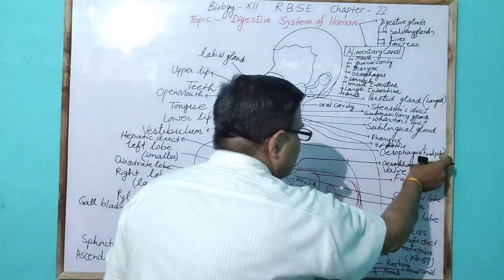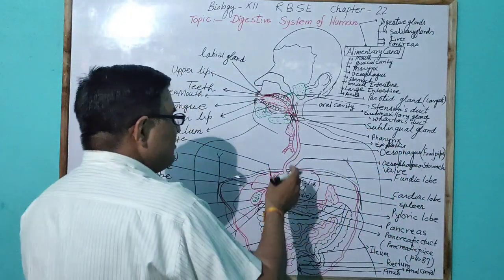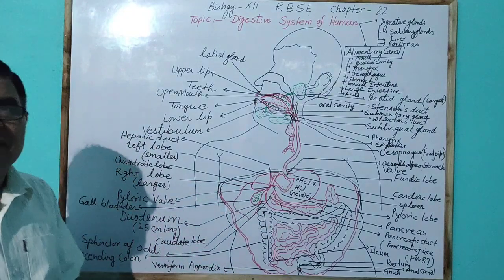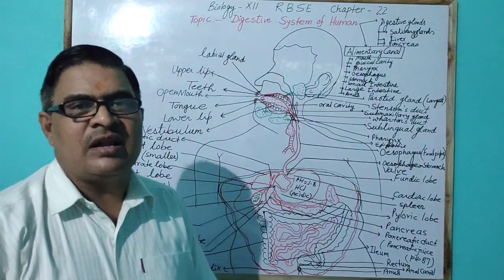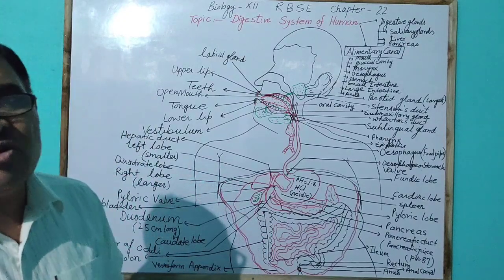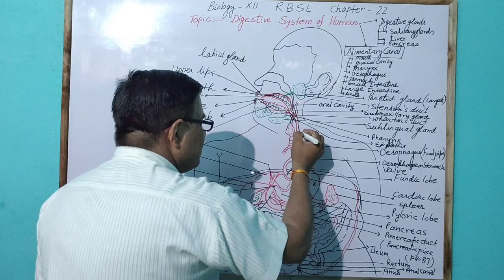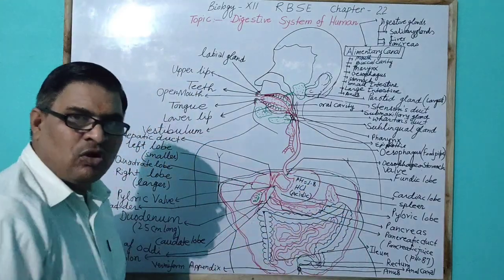The food pipe means the oesophagus, and from the food pipe, food enters the largest part of the alimentary canal, which is called the digestive bag or stomach. Here I explain that the stomach has three lobes.